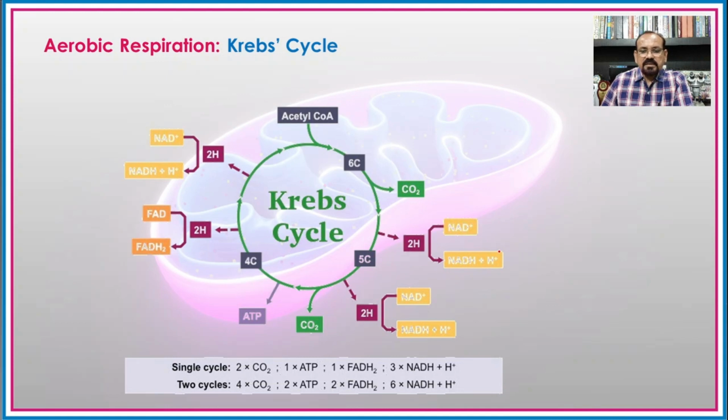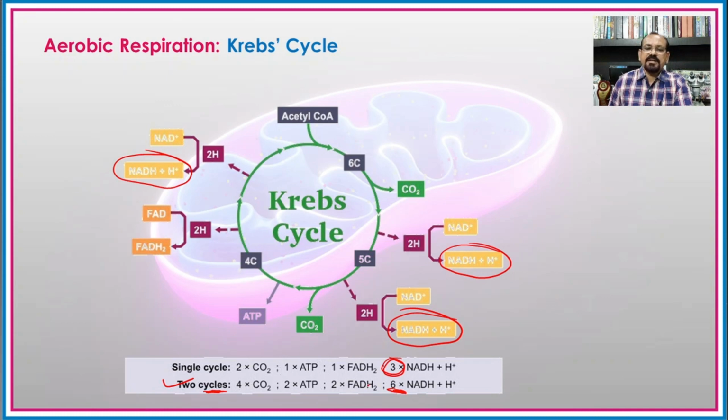See here there is formation of one NADH2, this one the second NADH2 and this one is the third NADH2. So there is formation of 3 NADH2 molecules for the one cycle, that is for the 1 molecule of the acetyl coenzyme A. But for the 2 cycles, there will be formation of 6 molecules of the NADH2. At the same time, there is formation of the 1 FADH2.